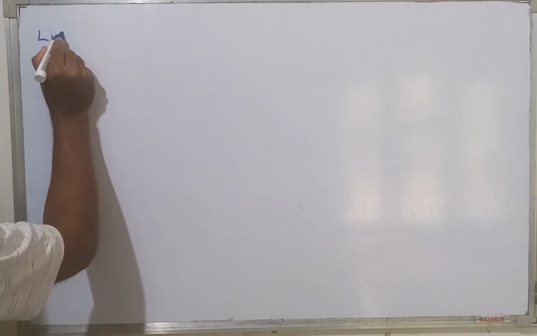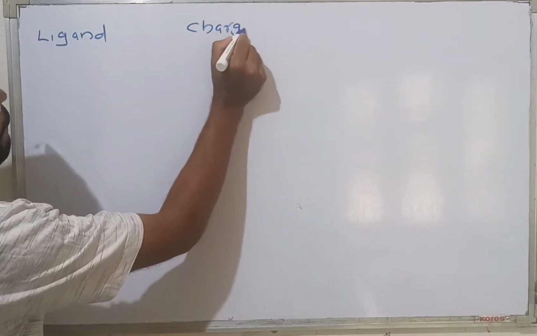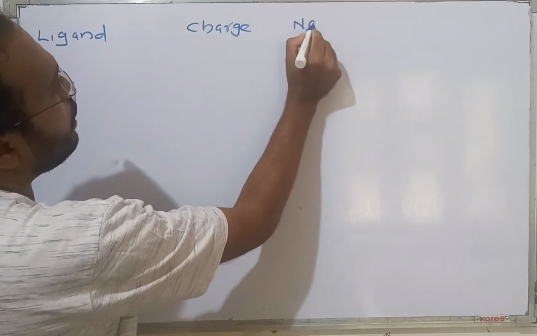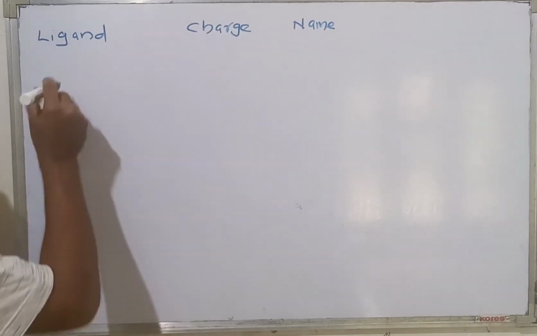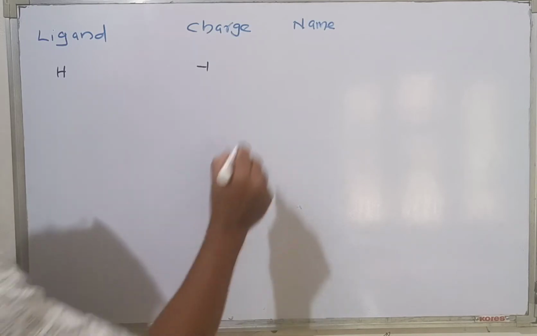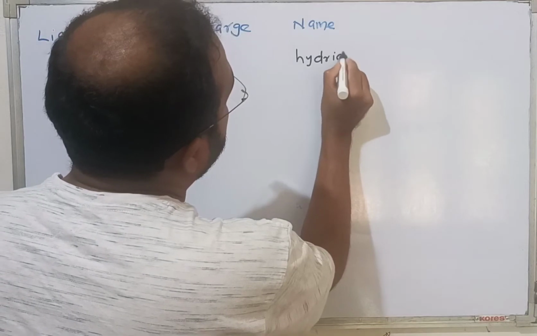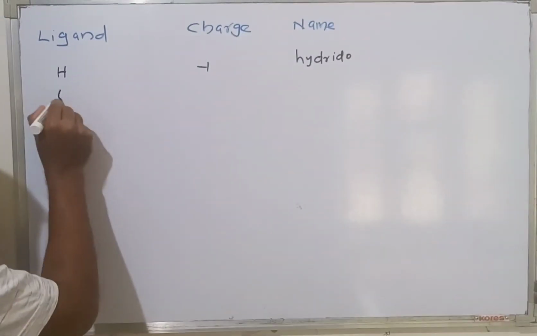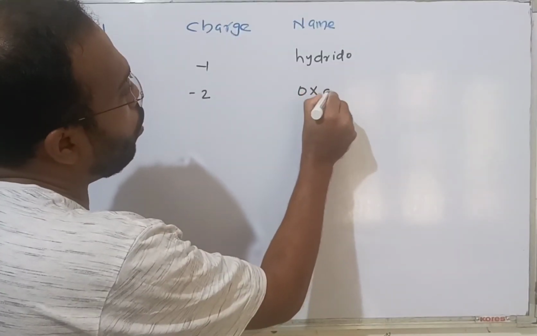I give you a chart here: ligand, then their charge, and their name. Let us make it one by one. First, I begin with the ligand hydrogen. If you see hydrogen as a ligand, its charge is -1. It's called hydrido. If it is oxygen, -2, the name is oxo.